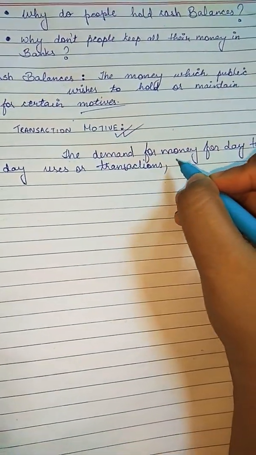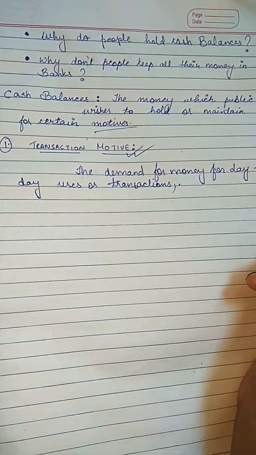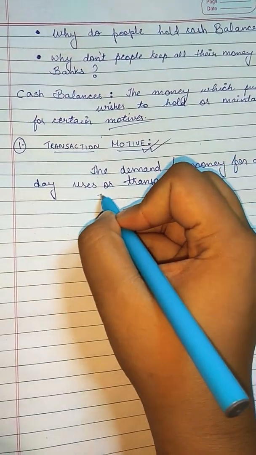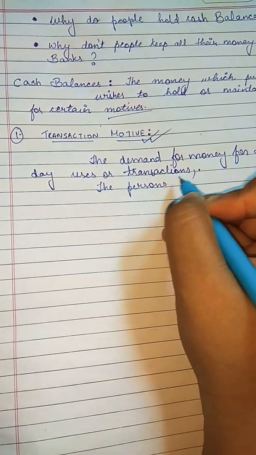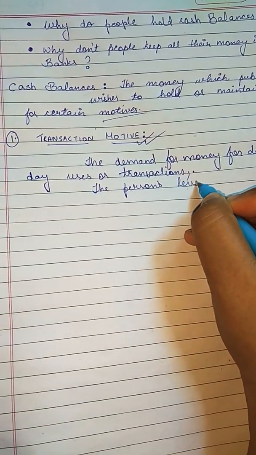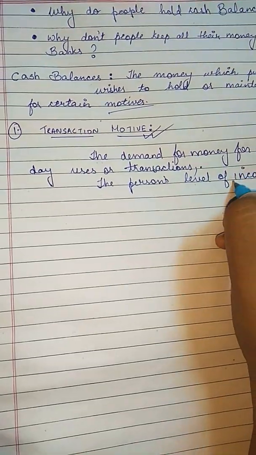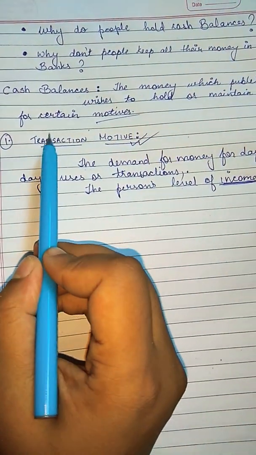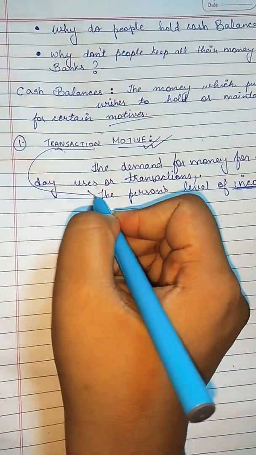That is why we call it the transaction motive. This transaction motive definitely depends on one factor, that is the person's level of income. This is very important.